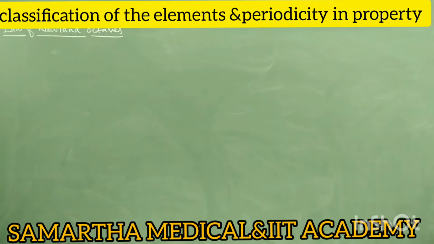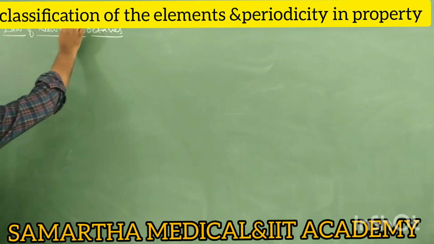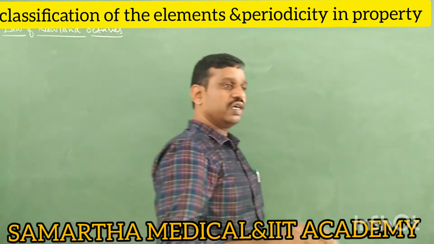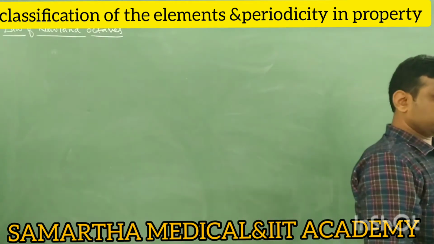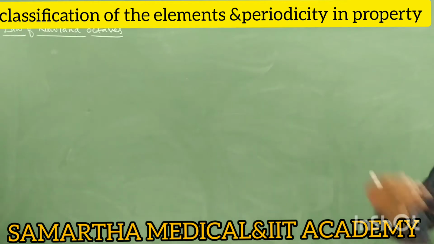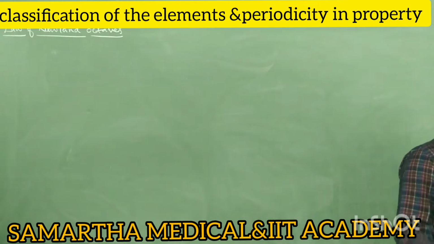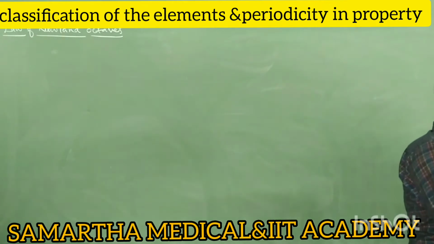So it was proposed by, of course, Newland. Tell me, what is the concept of Newland octaves? Newland arranged the known elements in the increasing order of their atomic masses, and he suggested that the physical and chemical properties of every eighth element are similar to the first element. It means every eighth element has similar physical as well as chemical properties to that of the first element. That's why it is called octaves.